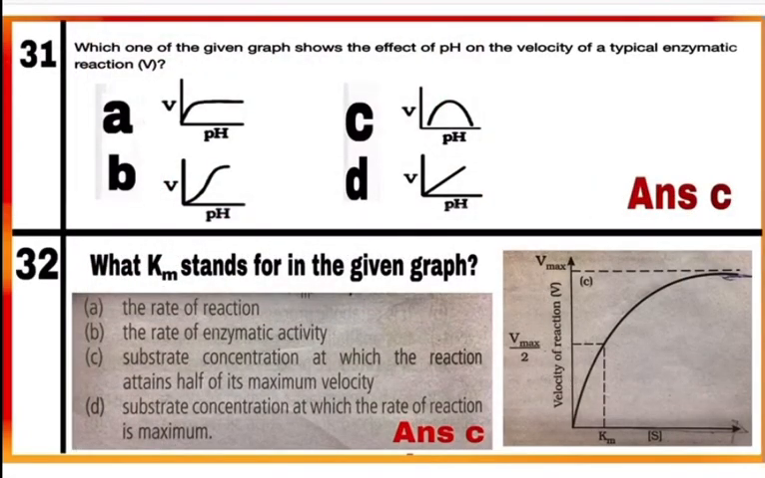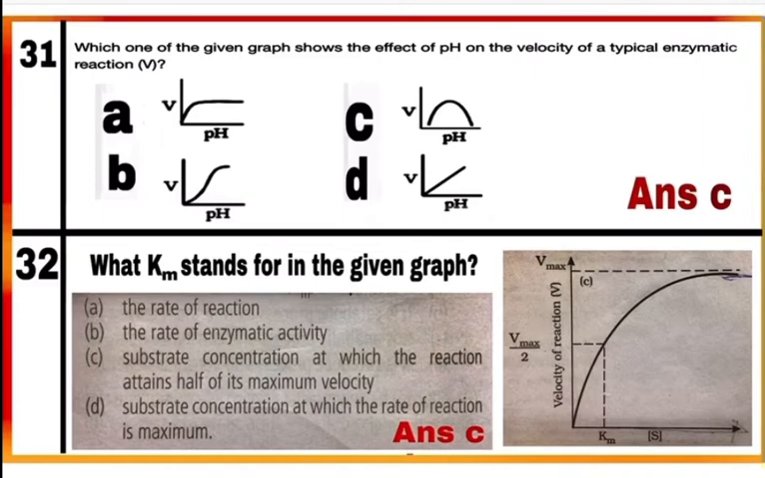Question 31. Which one of the given graph shows the effect of pH on the velocity of a typical enzymatic reaction? Graph C is showing the effect of pH on the velocity of a typical enzymatic reaction, where the activity of enzyme is highest at a particular pH, which is called as optimum pH, and activity declines both below and above this value. So here mark C as a correct answer.